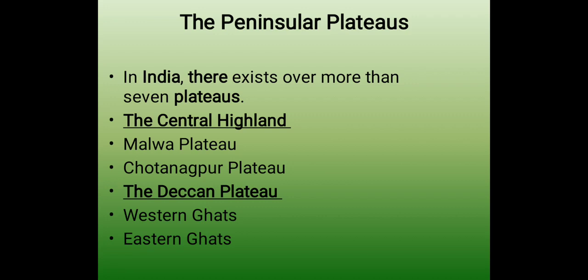Now, the Peninsular Plateau in India is divided into 2 parts: the Central Highlands and the Deccan Plateau. The Central Highlands are towards the north and center of India, and the Deccan Plateau is towards the south of the country. In Central Highlands, we will discuss 2 plateaus, that is Malwa Plateau and Chota Nagpur Plateau. And in Deccan Plateau, we will discuss Western Ghats and Eastern Ghats.